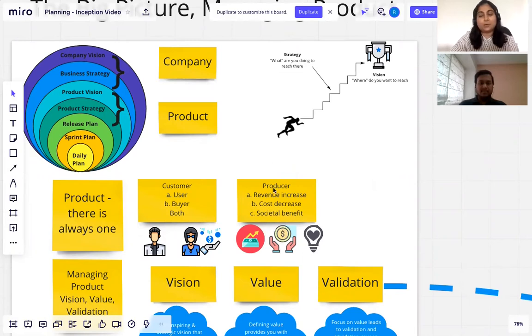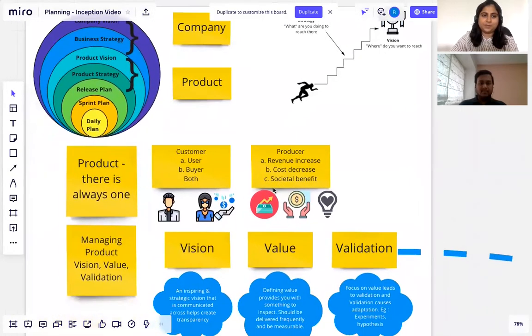But let's understand what a product is before that. So what exactly is a product? There are many products around us. Sometimes it might be difficult to identify those, but there's always a product. A product could be an item or a service that you receive, or it could be something tangible, which you can touch, or it could be a virtual thing. And if a product exists, a customer and a producer always exist for that product.